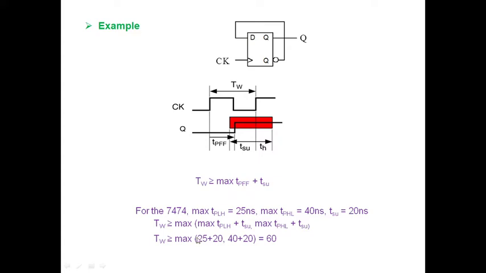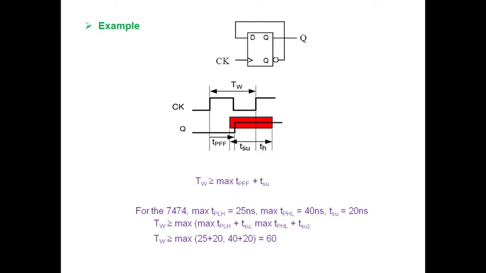So the max of TPLH plus TSU, or the max of TPHL plus TSU, because I don't know what the initial state of the output of my flip-flop is. It may be a logic 0 to 1 transition, or a logic 1 to 0 transition might also happen. That is why. In this manner I can find the TW for this circuit: the time period for my clock should be greater than the max of these two. So 60 nanoseconds will be my answer.